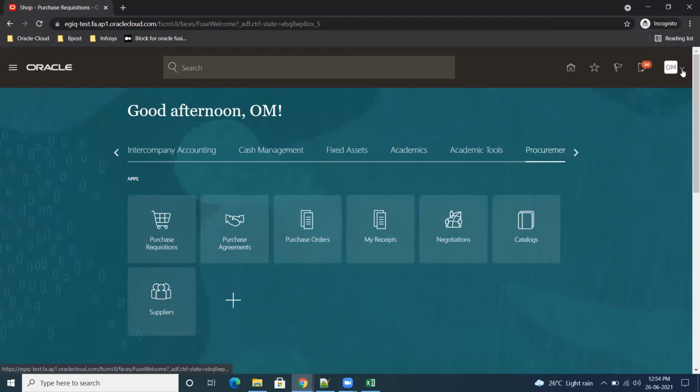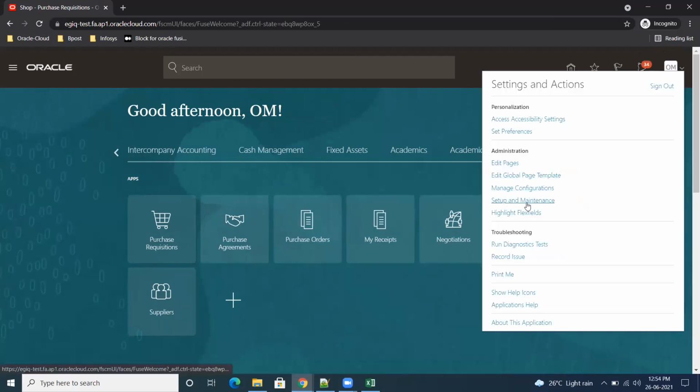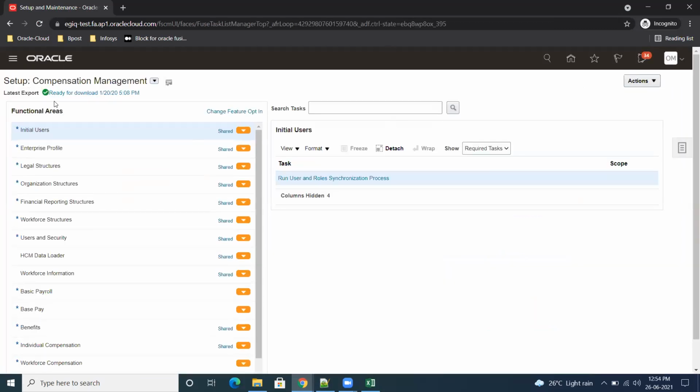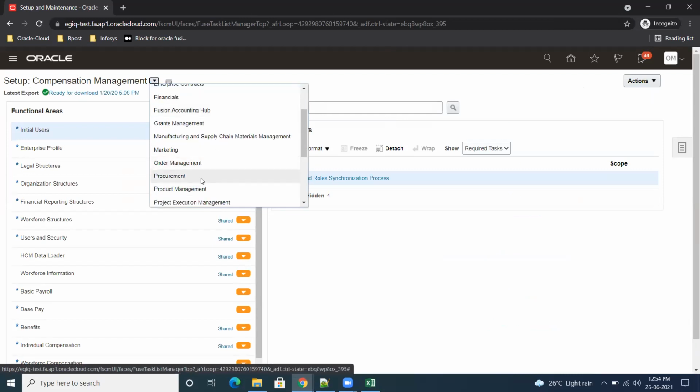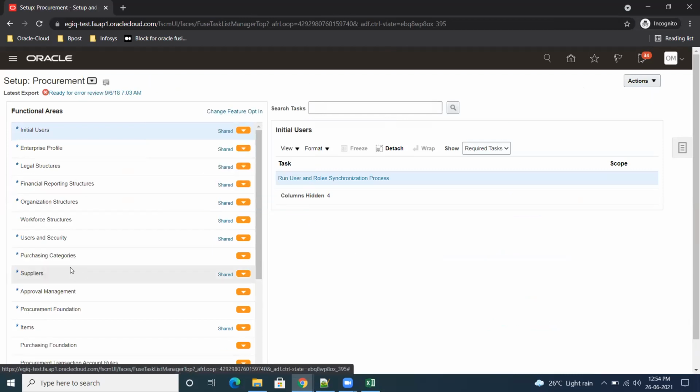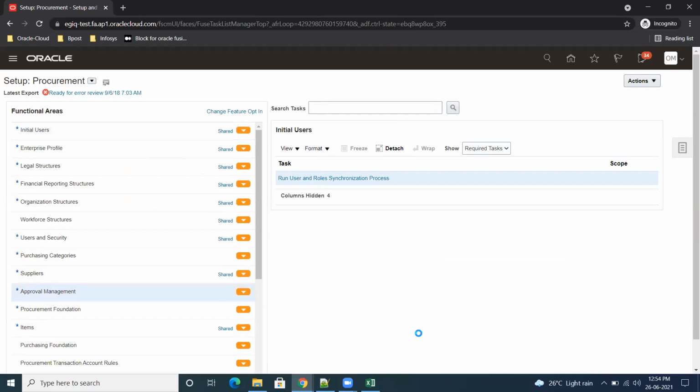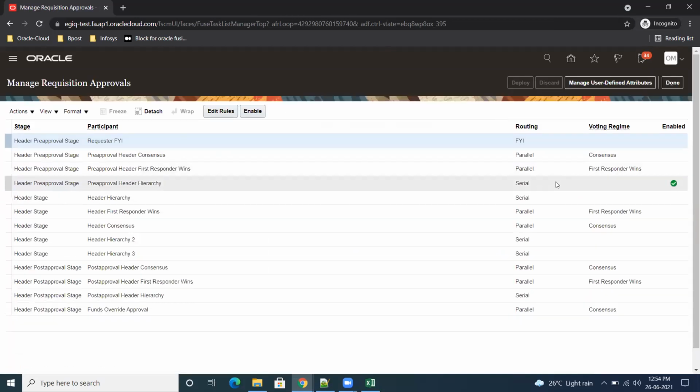Okay, now what I have to do? Go to PR approval area. Approval management, requisition approval. So instead of action single approval, you have to remove that. Add the group. Okay.